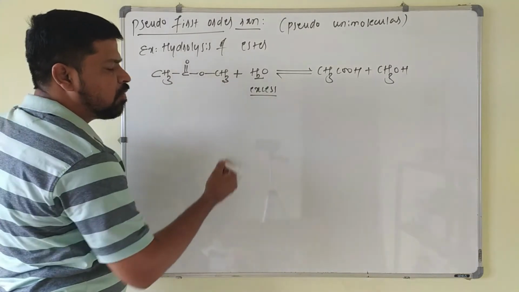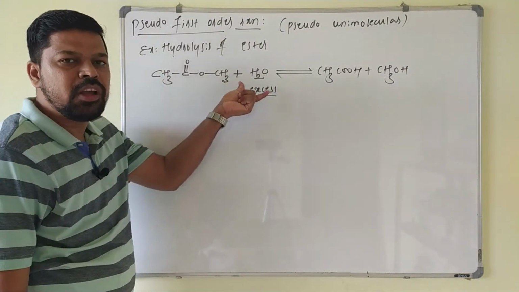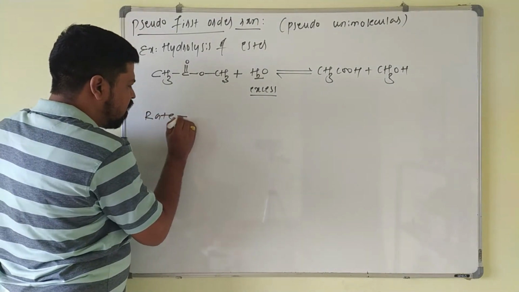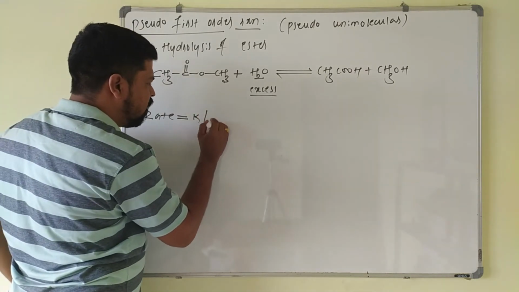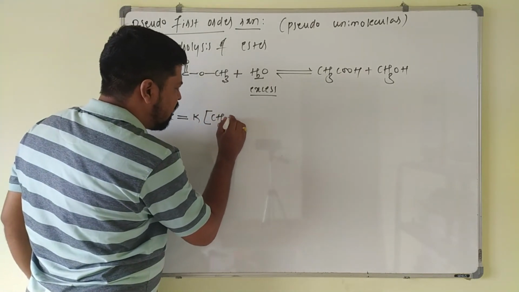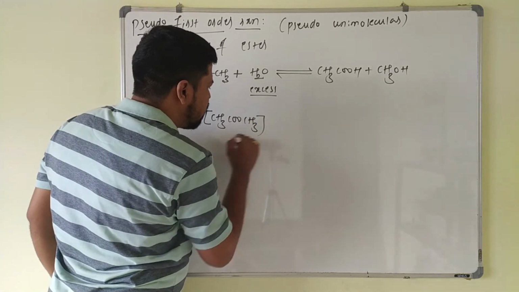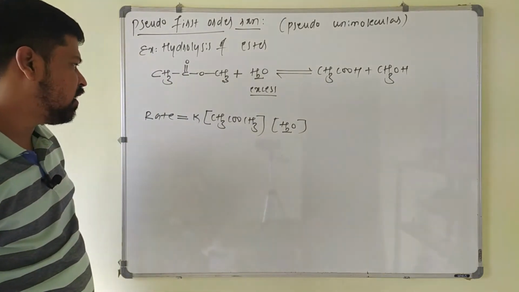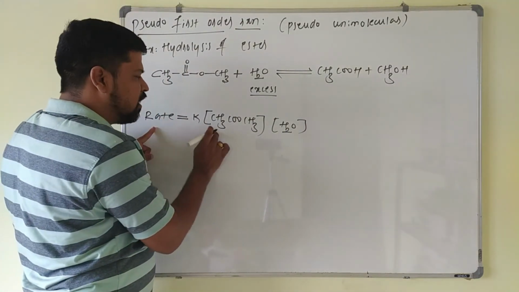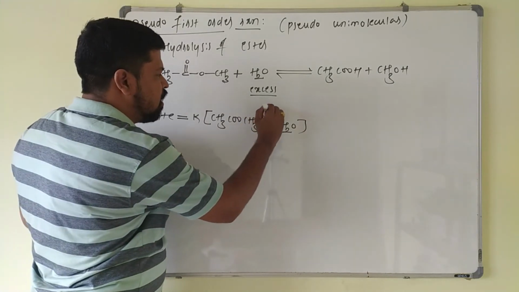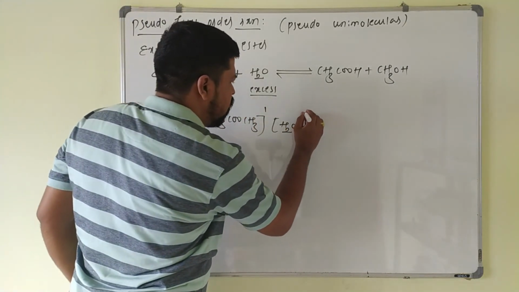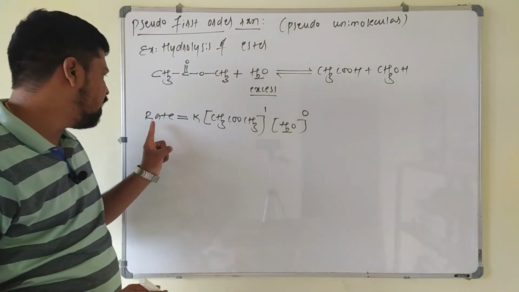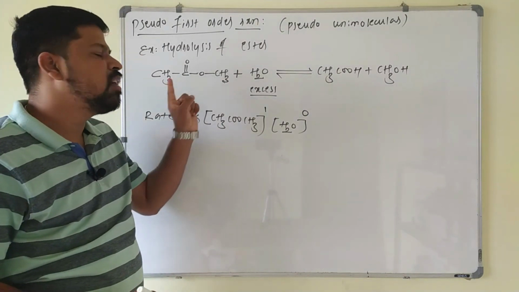So what is the molecularity of this reaction? Two molecules are involved, so molecularity will be 2 here. Okay, so the rate of this reaction is given by rate constant into concentration of methyl acetate CH3COOCH3 and molar concentration of water. Now this rate of the reaction is first power in the ester, and it is independent of the concentration of water, which is taken as power 0. Anything raised to 0 is 1, so the rate of the reaction depends only on the concentration of ester.